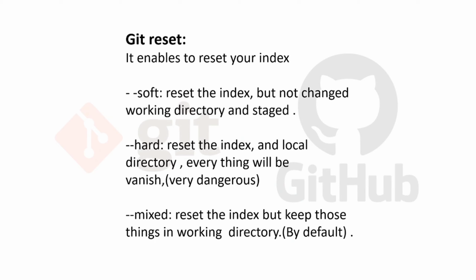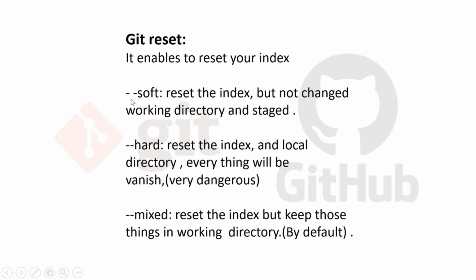It enables you to reset your index. Your index means whatever is in the local repo. From that local repo, if you want to delete a commit, then you can use the git reset command. There are three modes of reset: one is soft reset, another is hard reset, and another is mixed reset. So let's see what soft reset is.